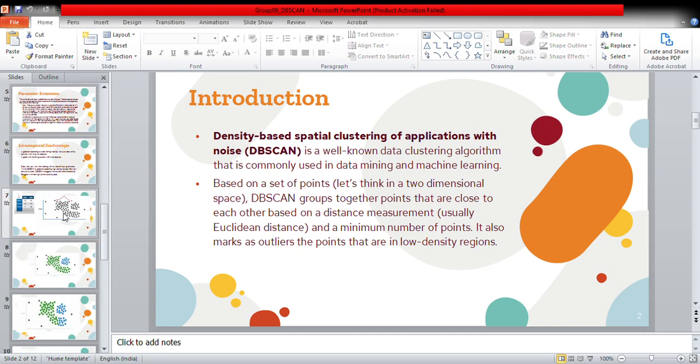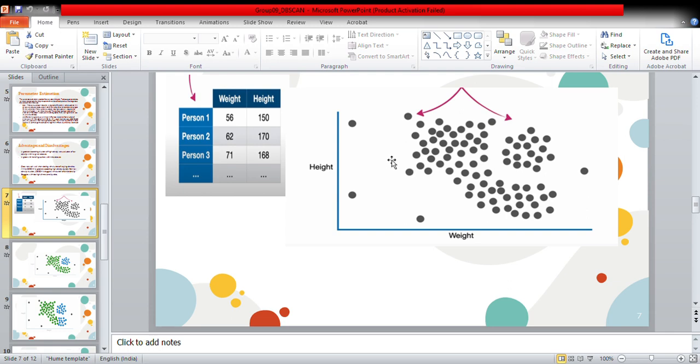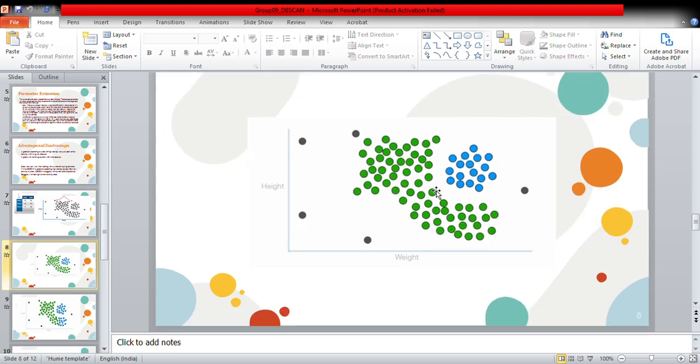For example, imagine we collected weight and height measurements from a bunch of people, and we plotted the people on a two-dimensional graph like this, where we have weight on the x-axis, the first dimension, and height on the y-axis, the second dimension. By eye we can see we have two different clusters, green and blue, which are densely populated. On the other hand, we can see these remote points, which are known as outliers. So by eye, clustering this data is pretty easy.